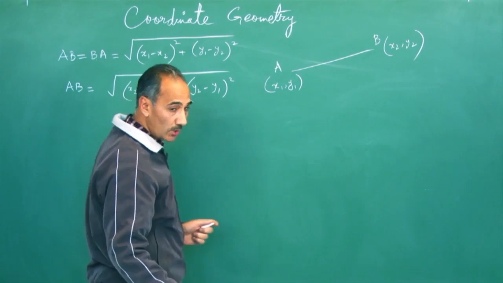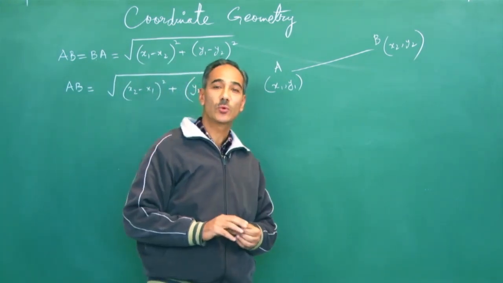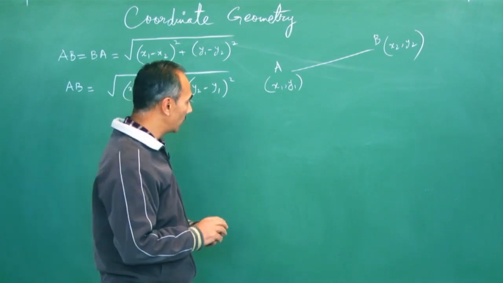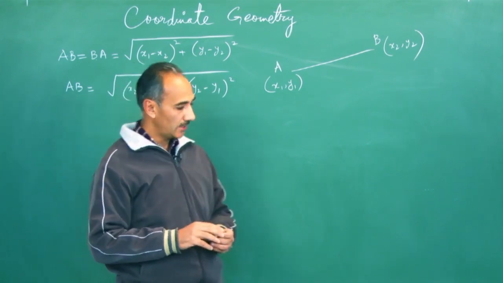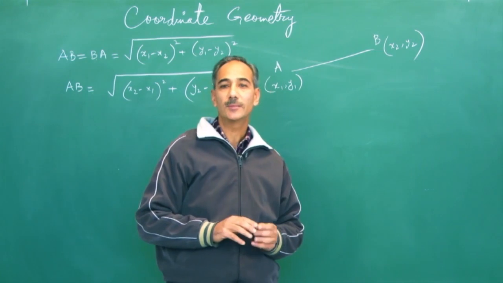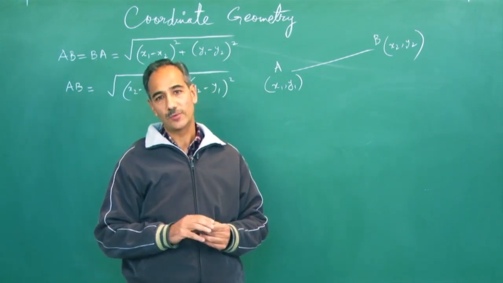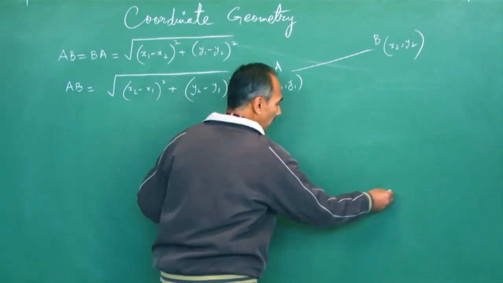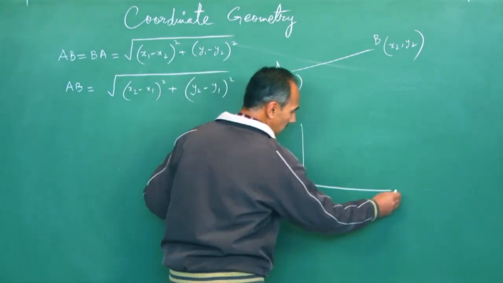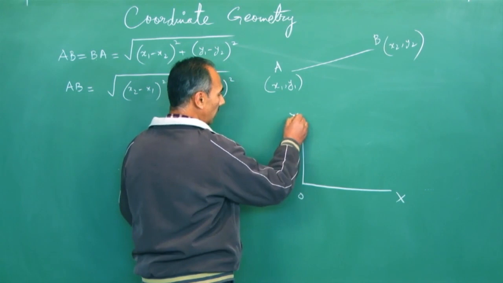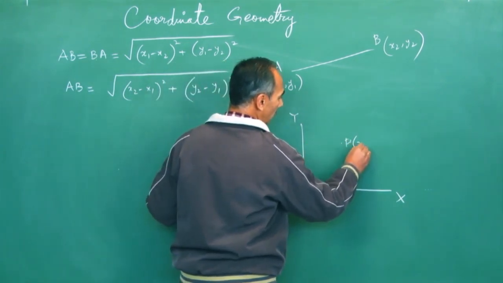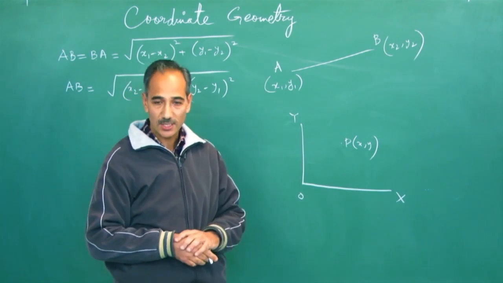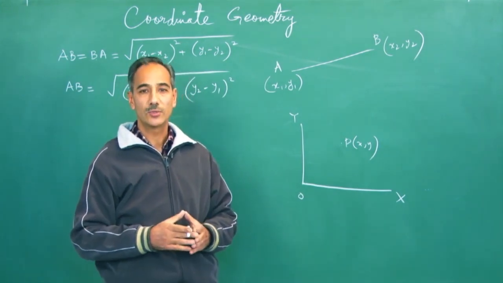Now I hope you are aware of the coordinates. What does x coordinate mean and what does y coordinate mean? Let me recapitulate that. As per René Descartes, x coordinate is the perpendicular distance of a point from the y-axis. See, I will explain it this way. For example, I have a Cartesian plane, this is the first quadrant. I have a point P, its coordinates are x, y. X coordinate is also known as the abscissa, as you know, and y coordinate is known as the ordinate.